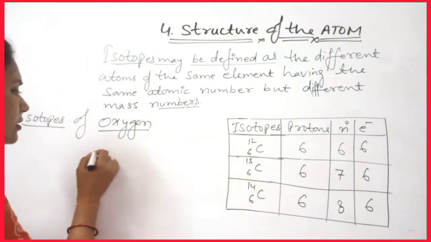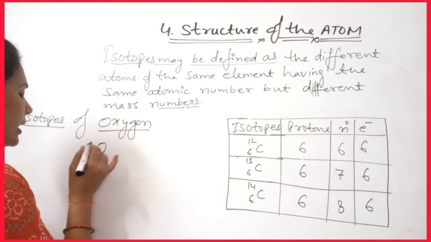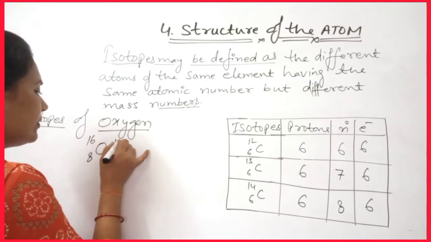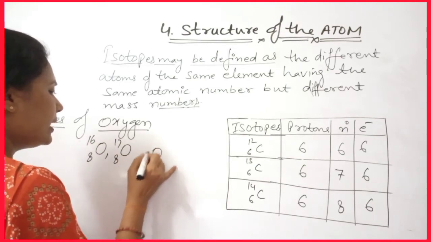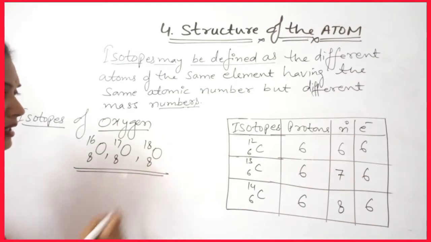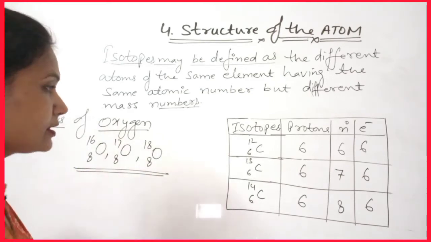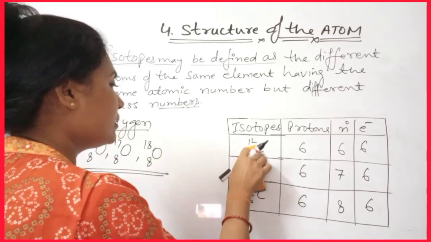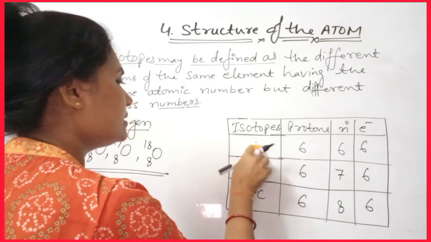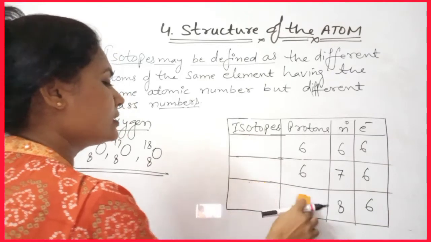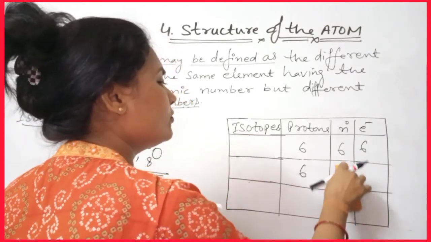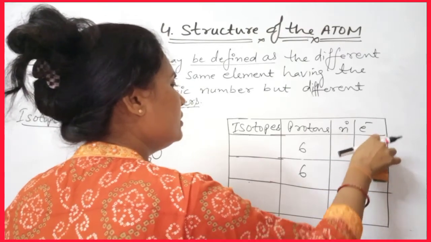So you can write O 8, 16, O 8, 17, O 8, 18. These are the 3 isotopes of oxygen. So write the oxygen isotopes and write the composition of protons, electrons and neutrons.